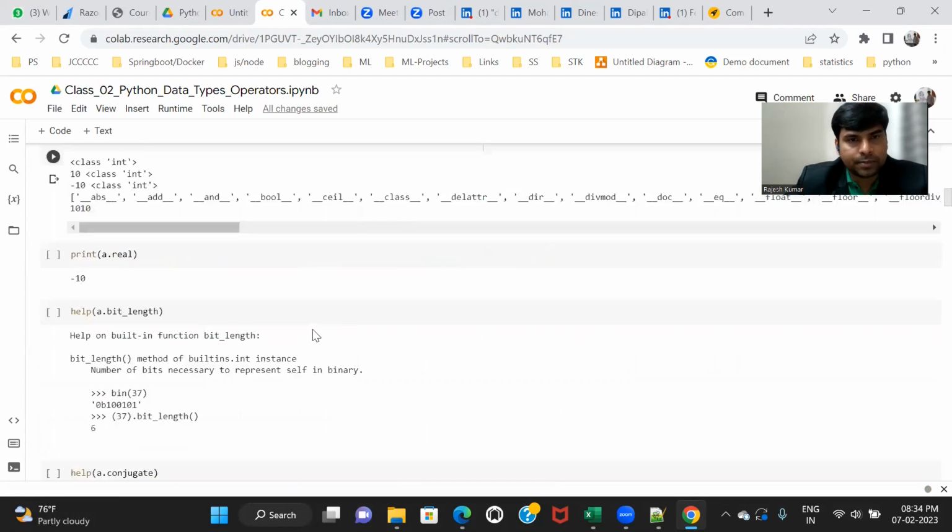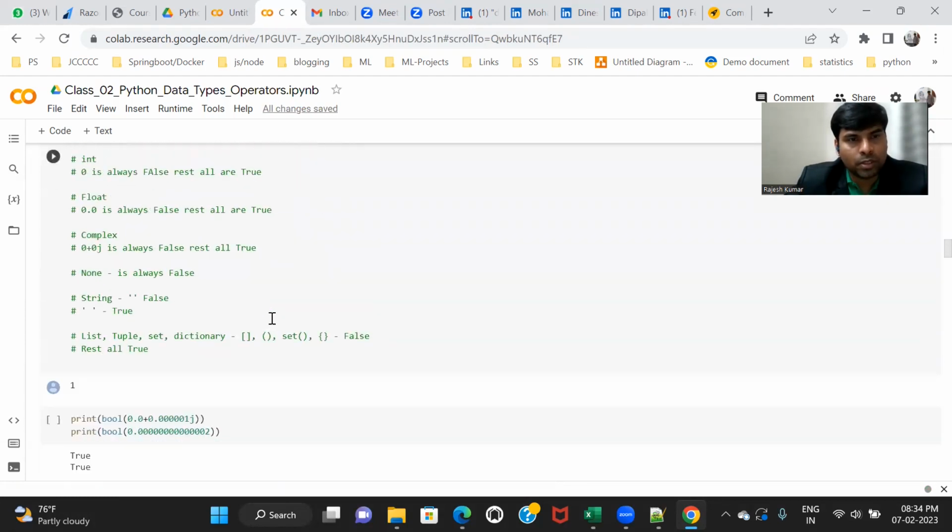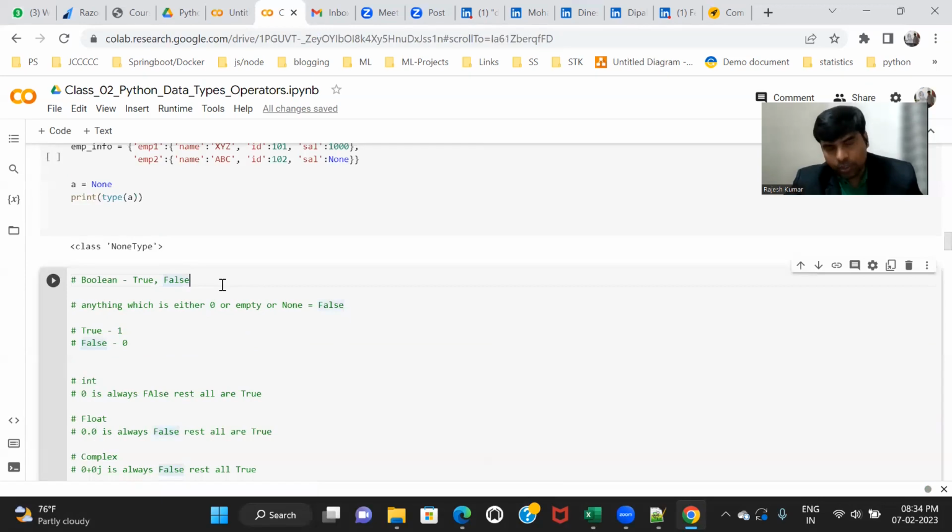Next is the Boolean type. So now let me jump to Boolean type. What do you mean by Boolean? Anybody, what is your thought in layman's terms? Okay, let me explain that. Let's suppose you're making a statement. For example, I'm saying that PM Modi is the Prime Minister of India. Is it a valid statement or invalid statement? Valid, sir. So I can say it's true, right?